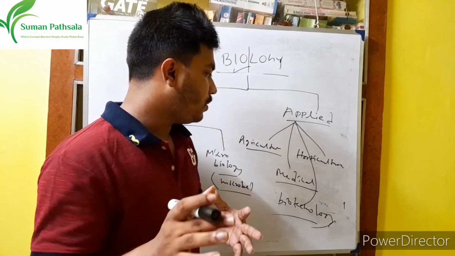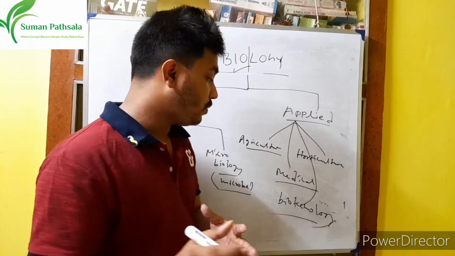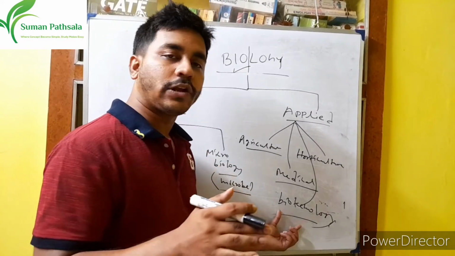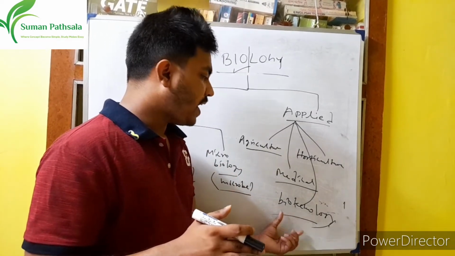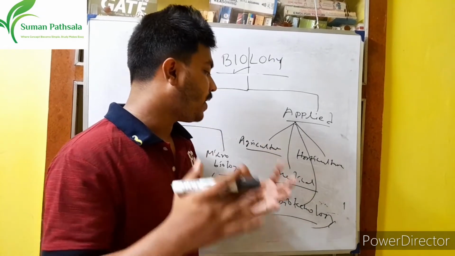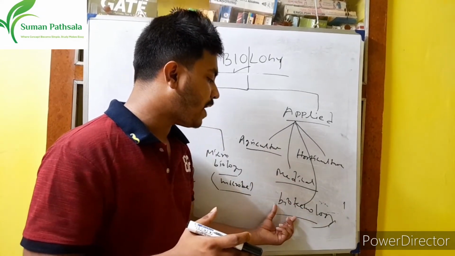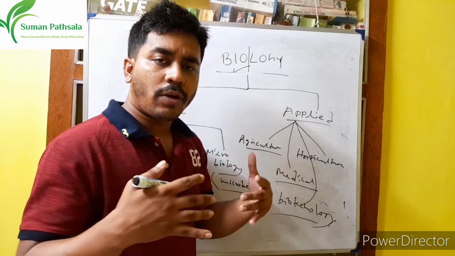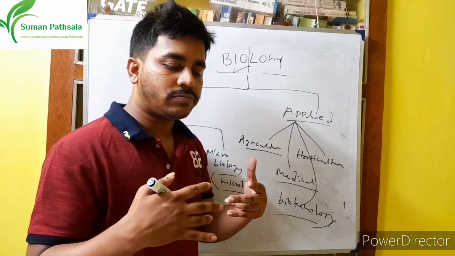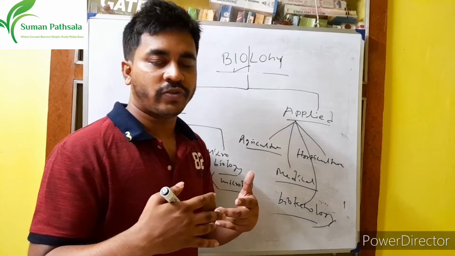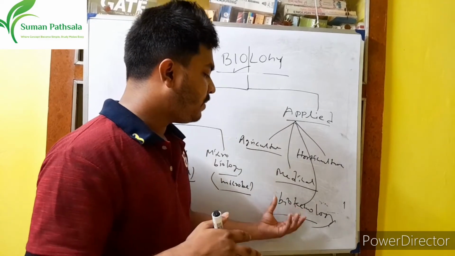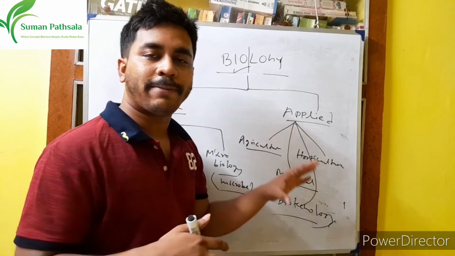And that is possible only using biotechnology. This is a huge technology, and biotechnology and medical science are made for each other, you could say. This is very advanced technology in applied biology.